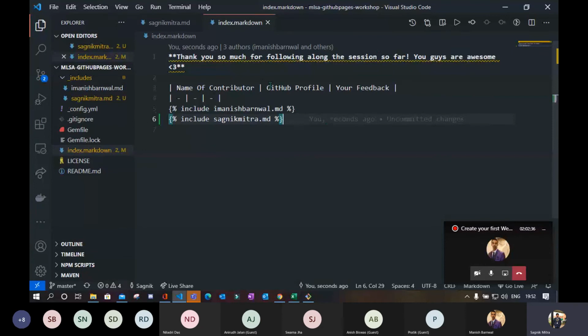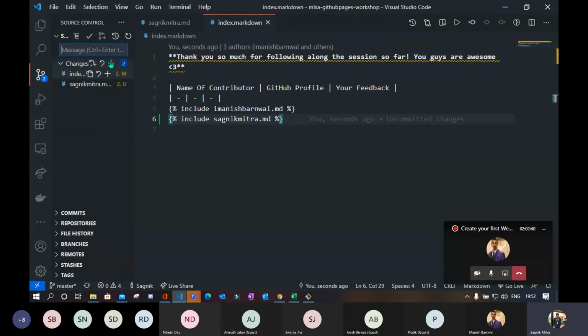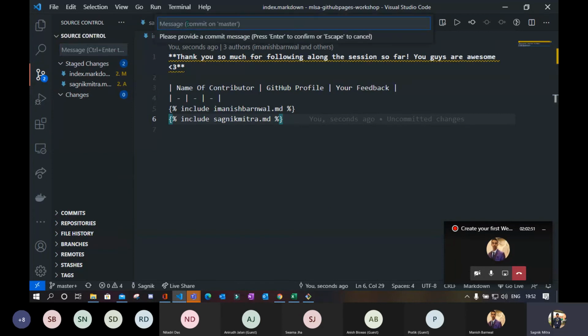Okay, shagningmitra.md. So okay, I'm done with it. So what I will do, I will stage the changes. Okay, the staged changes are there. So now after doing it, I will commit the changes. Okay, I will commit the changes.